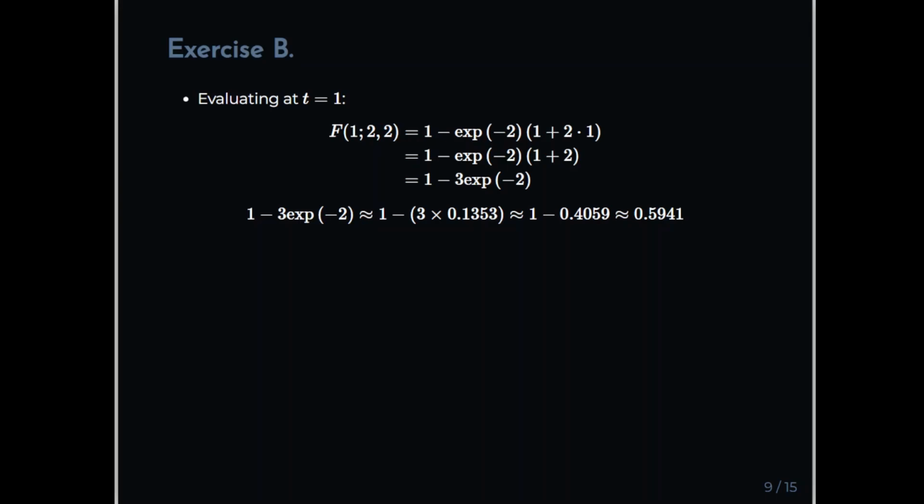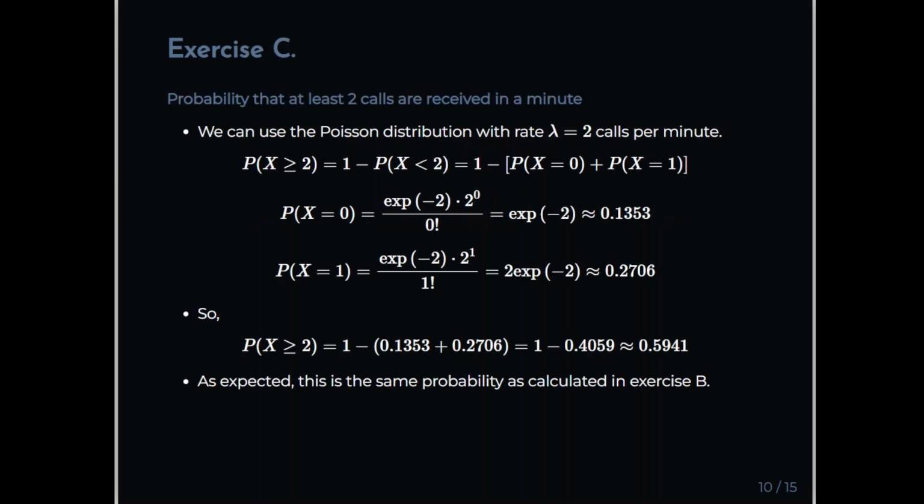Little bit of calculator work. 1 minus 3 times 0.1353, which is 1 minus 0.4059. And that gives us an answer of 0.5941. So 59.41%. Okay. Now, calculate the probability that at least 2 calls are received in 1 minute.